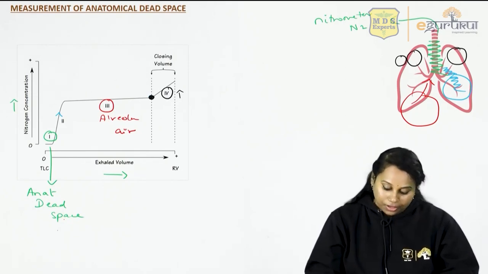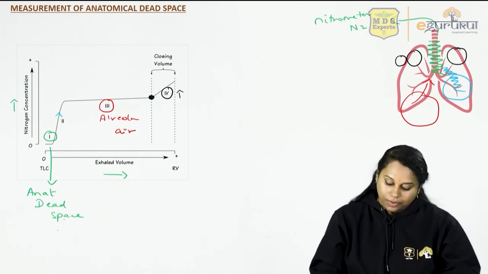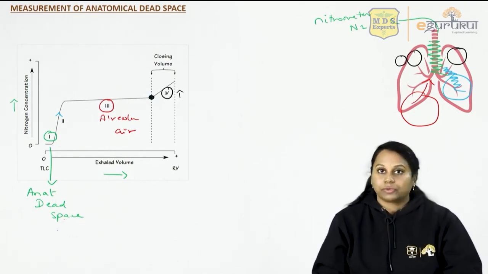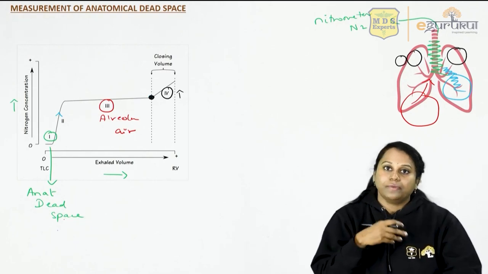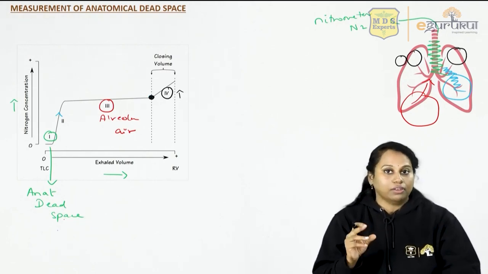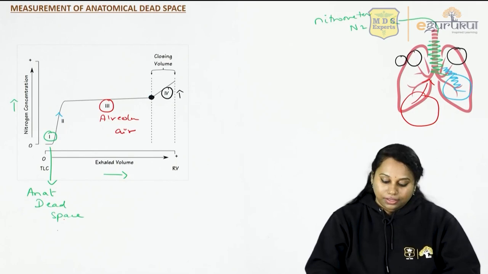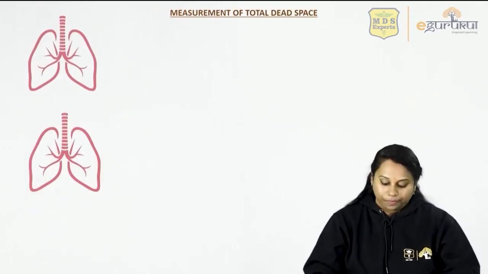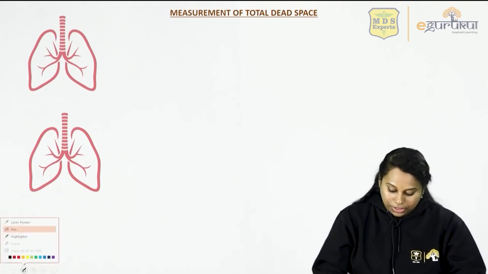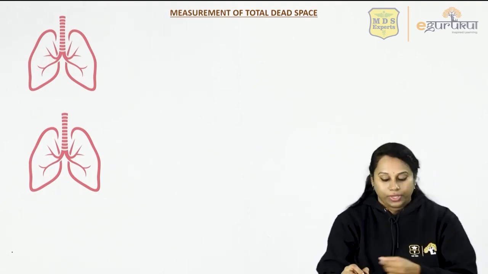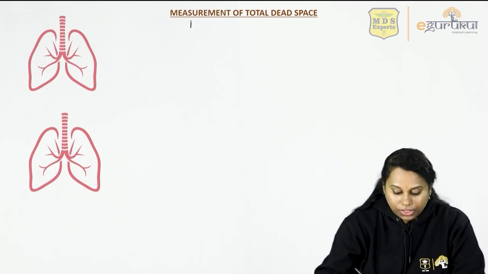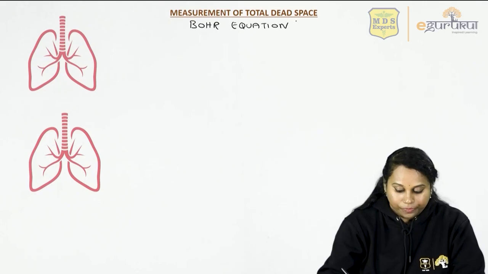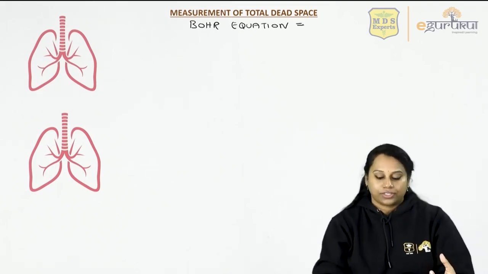So these are the different phases of this nitrogen method. The first phase, if you are able to measure, will give you how much is the anatomical dead space, because that is the air which came out from the anatomical dead space, your trachea and the bronchi. The other one is measurement of total dead space. Total dead space is measured by the Bohr equation. Let us write the Bohr equation. This is simply physics and calculations, that's all.